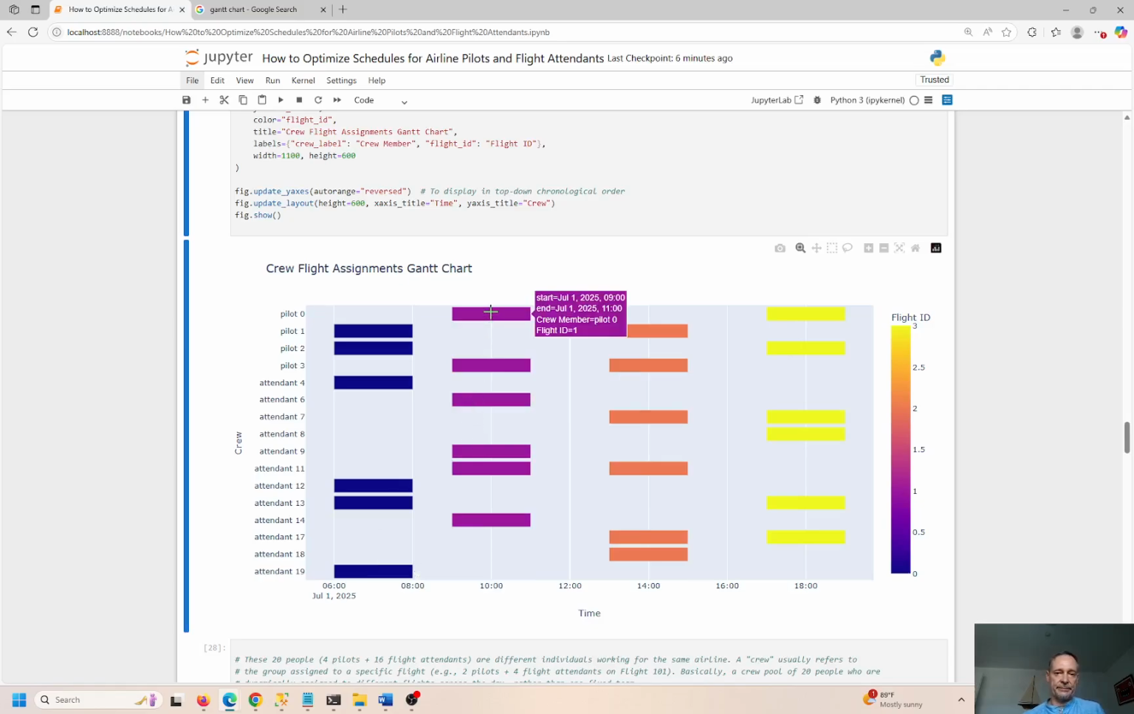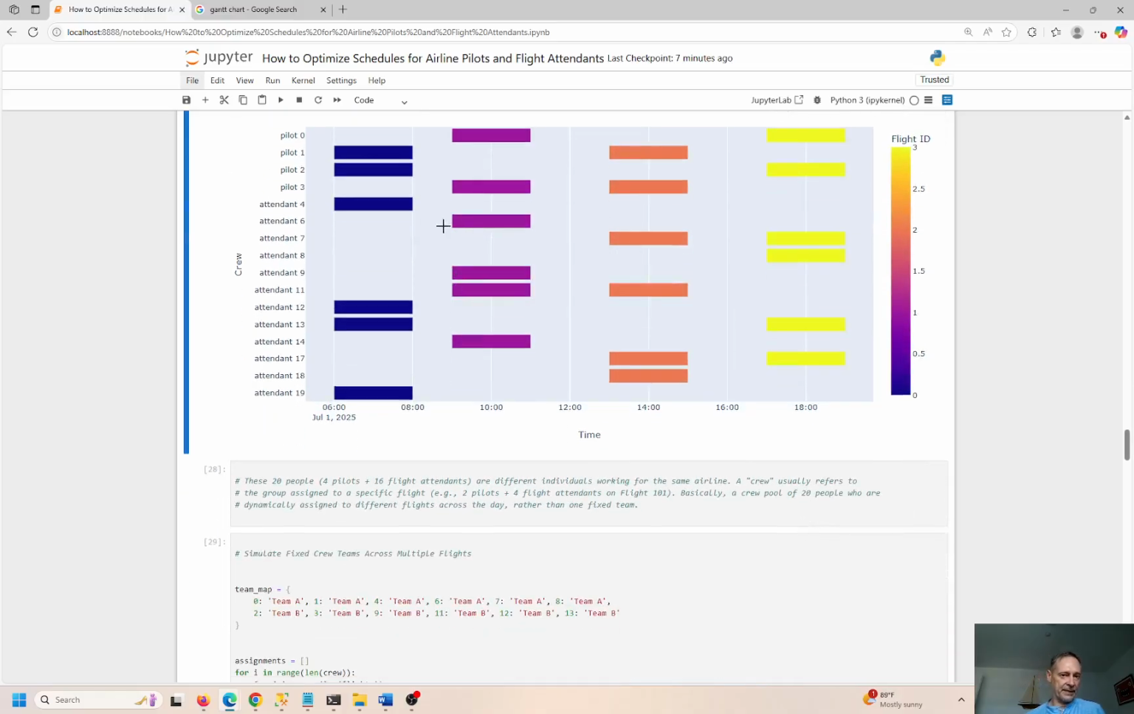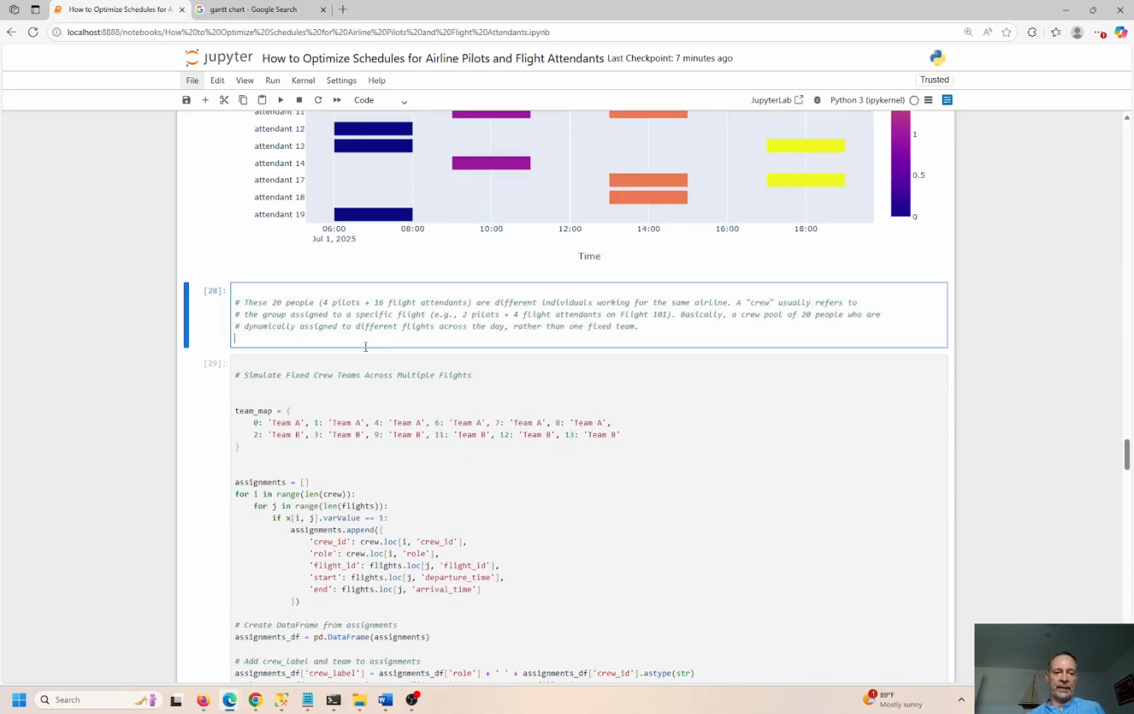So here's the next flight. We have pilot 0 and pilot 1, and then 4 flight attendants over here, pilot 1 and pilot 3, okay, and then the flight IDs over here. Then we have pilot 0 and pilot 2 over here, and then we have the 4 attendants down here, right? And the gap in between is at least 60 minutes, so they can get from one flight to their other flight, the connecting flight. So these 20 people, 4 pilots and 16 flight attendants, are all different individuals working for the same airline.